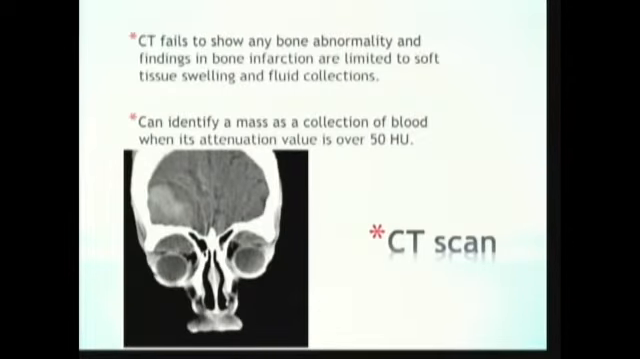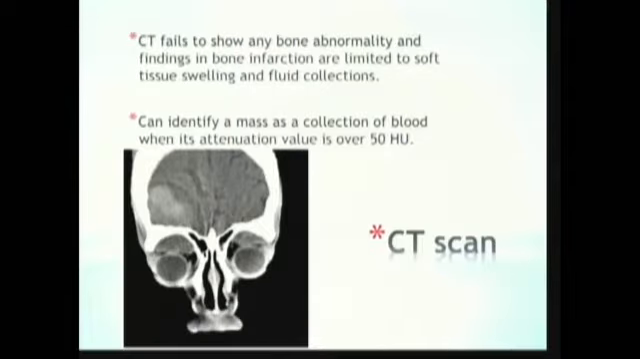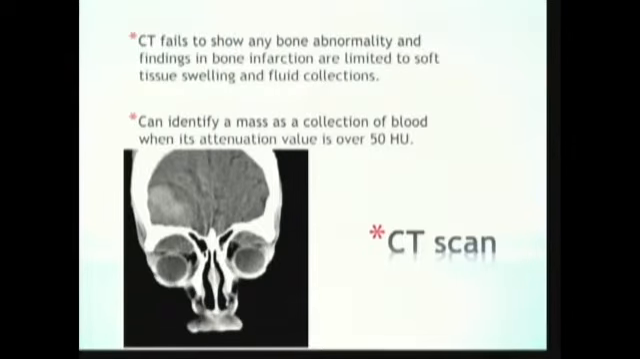CT scan is only important because it is fast and it can differentiate subperiosteal hematoma from orbital abscess. Otherwise, it does not show the bone abnormalities in orbital wall infarction, as in this case. This case had orbital wall infarction, but the CT scan does not show any change in the orbital bone, yet it shows the subperiosteal hematoma and the epidural hematoma.